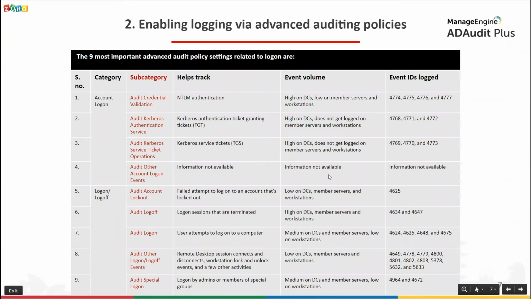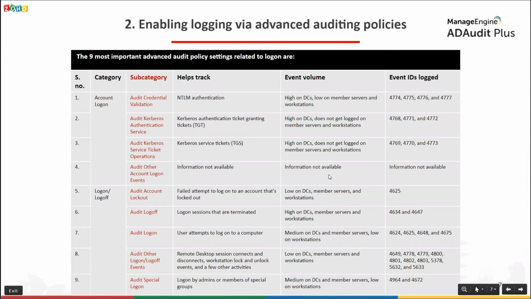I'll be sharing the logon auditing ebook by the end of the session, and you can always come back to it. A point to note here: a lot of planning needs to go into the advanced audit policy settings that you're going to configure in your environment. And you need to plan keeping 2 things in mind. On the one hand, you need to decide what activities, resources, and users you want to track.